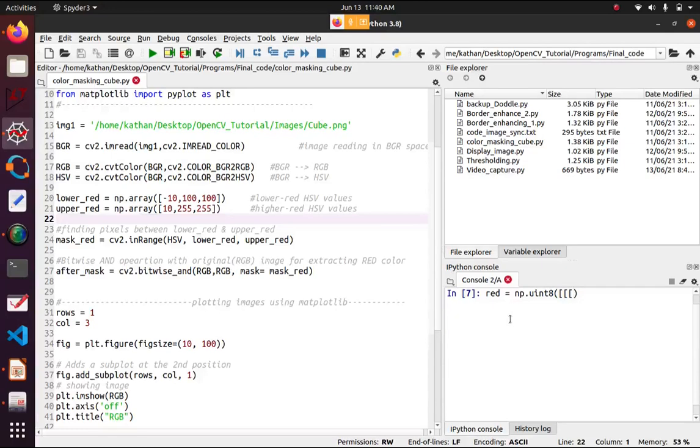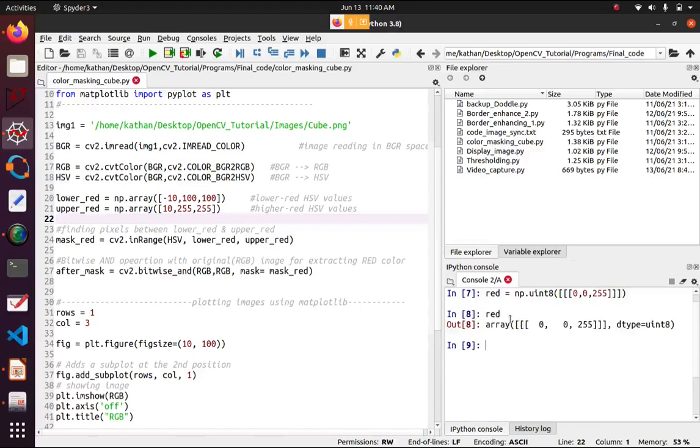In BGR format, where does the red color come? Can anyone tell? 0, 0, 255. Yeah, exactly, 0, 0, 255. So now we are creating one array for the red color in BGR.